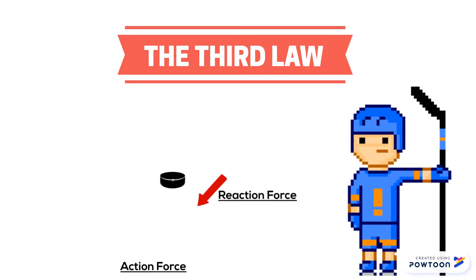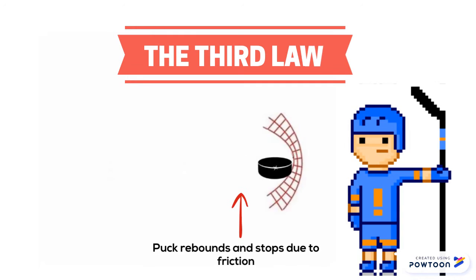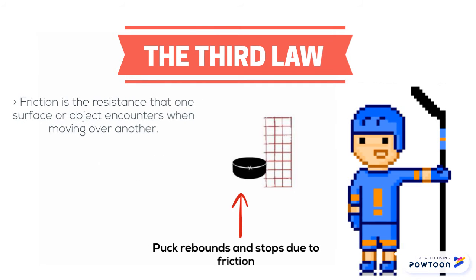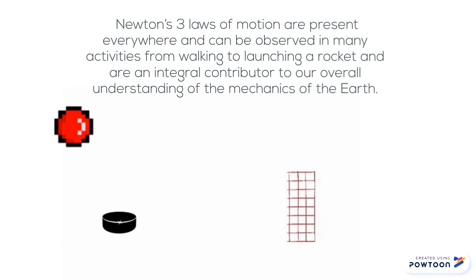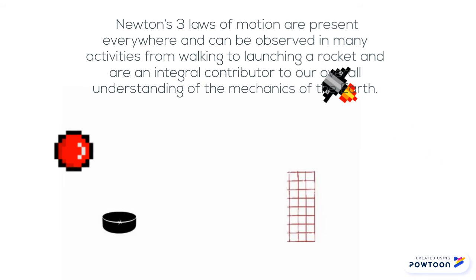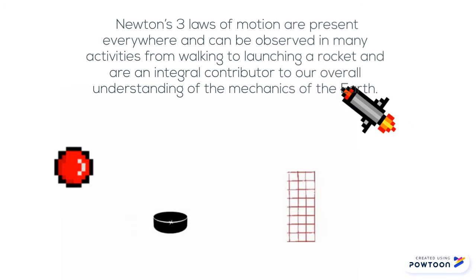The action-reaction force pair causes the previously accelerating puck to rebound and travel in the opposite direction, away from the net. It will eventually come to a stop due to friction, the resistance that one surface or object encounters when moving over another. So, in summary, Newton's three laws of motion are present everywhere and can be observed in many activities from walking to launching a rocket, and are an integral contributor to our overall understanding of the mechanics of Earth.